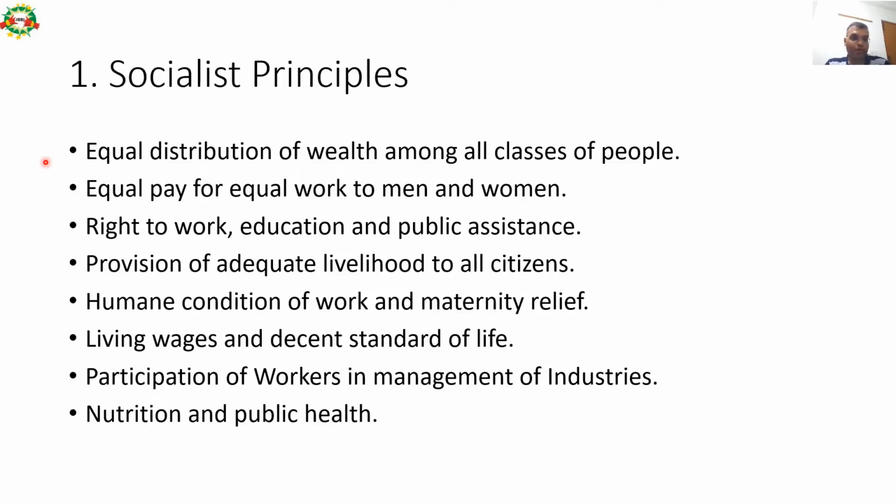Equal pay for equal work to men and women, right to work, education and public assistance, provision of adequate livelihood to all citizens, human conditions for work and maternity relief, living wages and decent standard of life, participation of workers in management of industries, nutrition and public health.